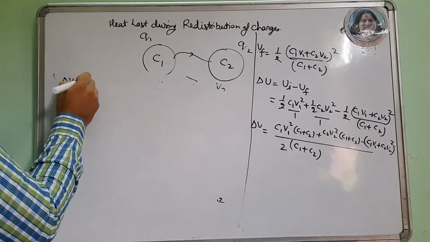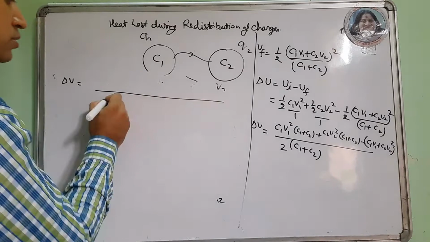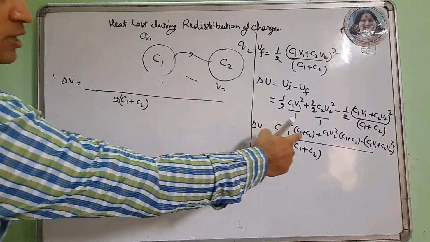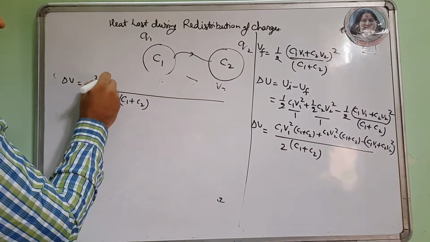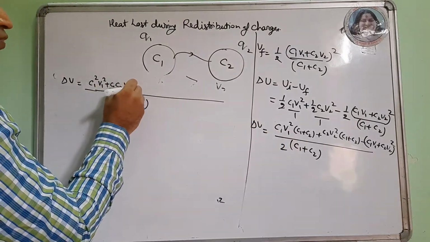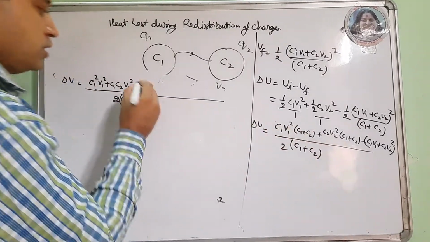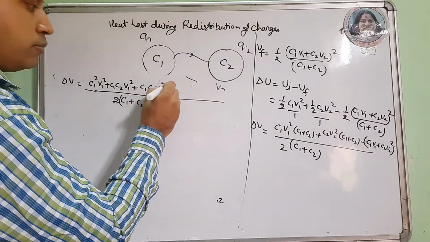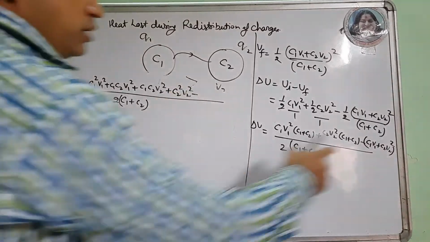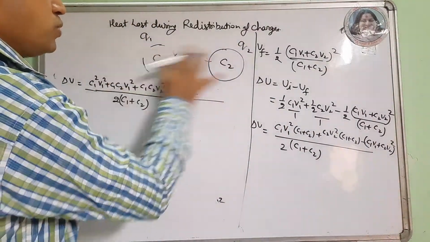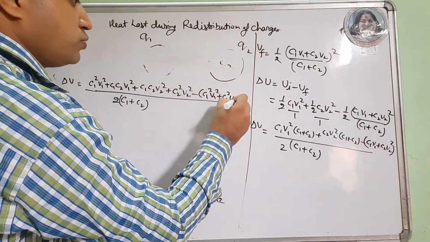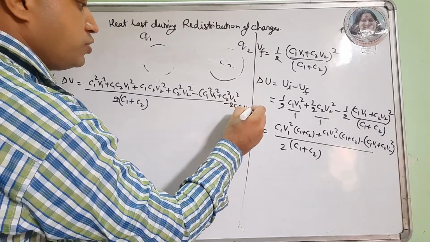The change in energy U is over 2 C1 plus C2. Here the energy is C1 square V1 square plus C1 C2 V1 square plus C1 C2 V2 square plus C2 square V2 square, minus the whole square. If I open the whole square, what will I get? C1 square V1 square plus C2 square V2 square minus 2 C1 C2 V1 V2.